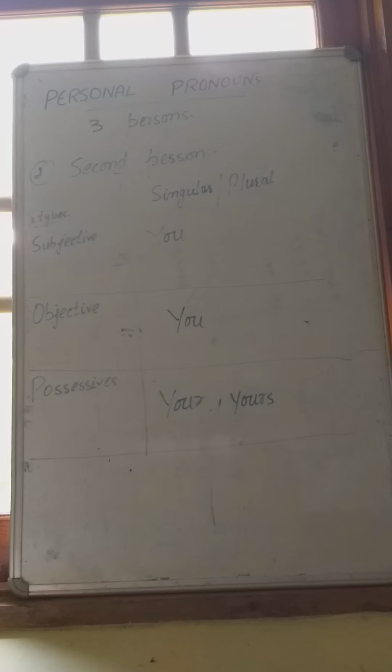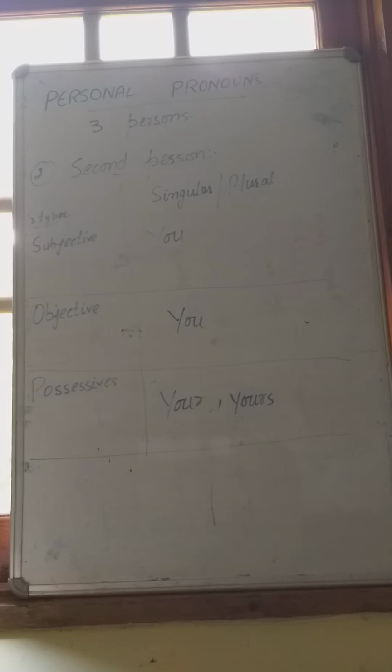But in possessive type, we use your and yours in both singular and plural form. Subjective and objective are the same, whether it is singular or plural form. We can use you, but in possessive we use your and yours in singular form and in plural form.